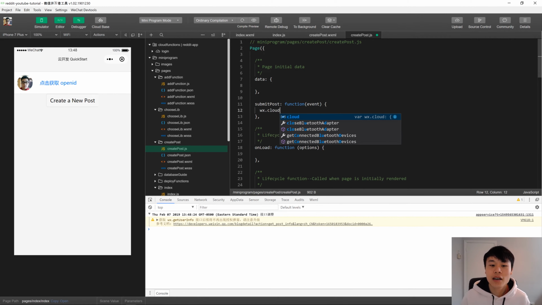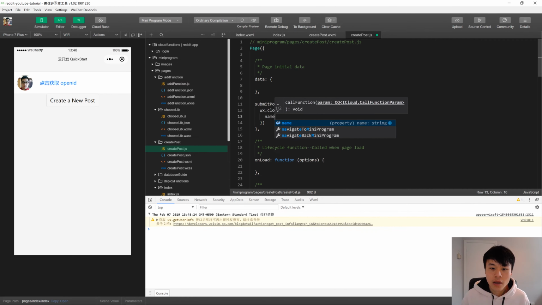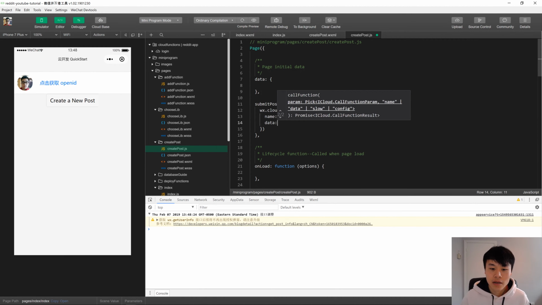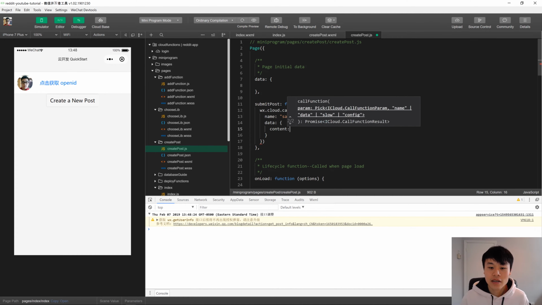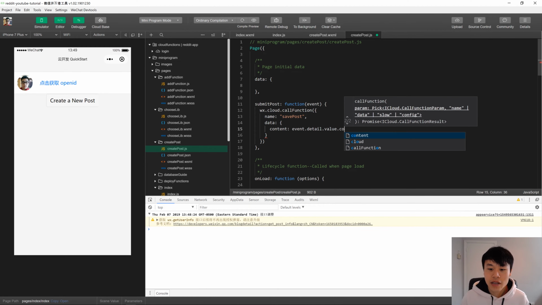So unlike usual web development, you actually don't need to specify the endpoint. You can actually just specify the name of the function you just defined. So you do wx.cloud.callFunction, and then the name of the function. So we're going to call this save post, and then the data, or I'll call content. And then to access that input from the form, you do event.detail.value.the name of the input.